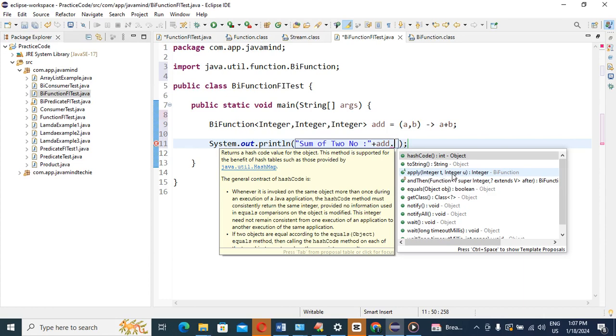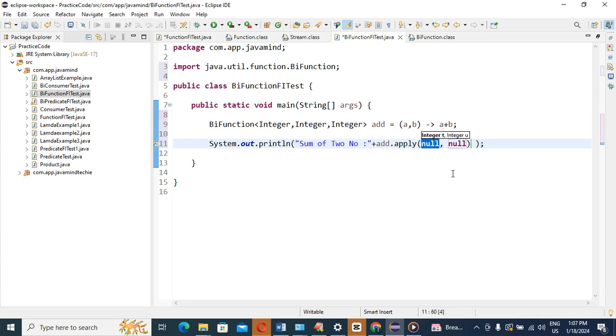T and U, yes or no? What I mentioned in the internal implementation of the BiFunction interface, click that one. So it will take two arguments. It expects two arguments, yes or no? For that purpose, suppose I am giving 12, and as the second argument I give 10. It's very simple, guys. What should be the result? 22 only, right? Definitely 22 only, correct?